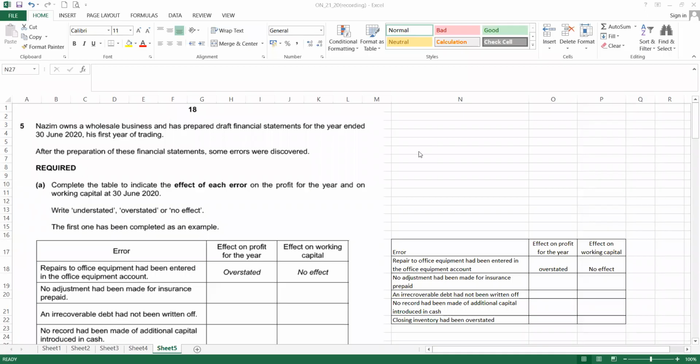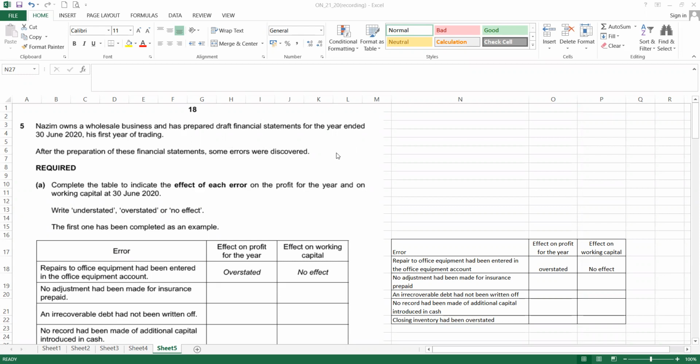Okay, question number 5. Nazim owns a wholesale business and has prepared draft financial statements for the year ended 30th June 2020, his first year of trading. When they say first year, they basically don't have opening. After preparing this financial statement, some errors were discovered.